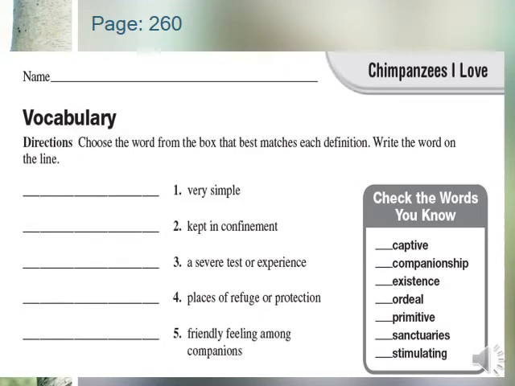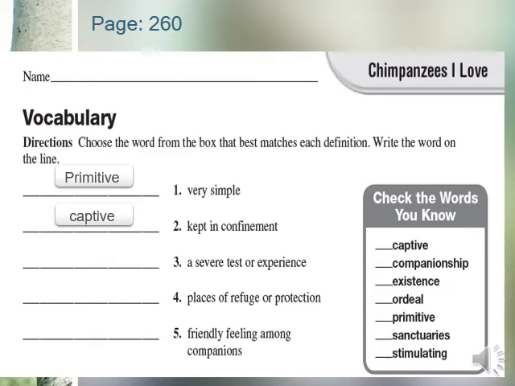This is page 260 in your readers and writers. The first word is, what is the word that means very simple? We have primitive. And kept in confinement, kept in the prison or confinement, which is captive.